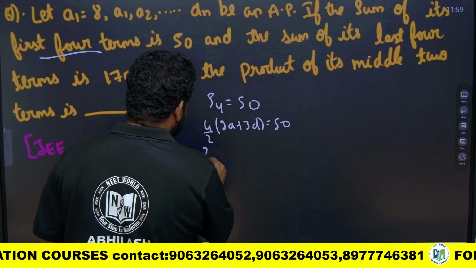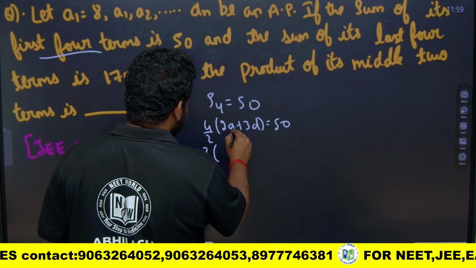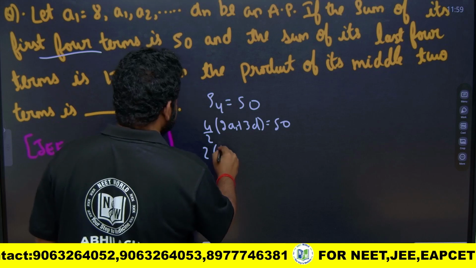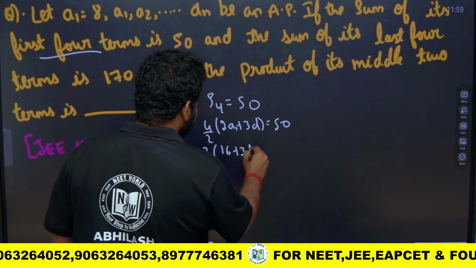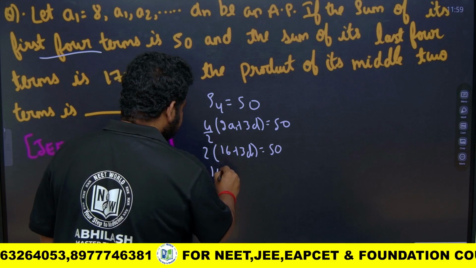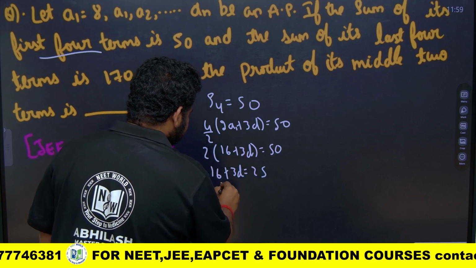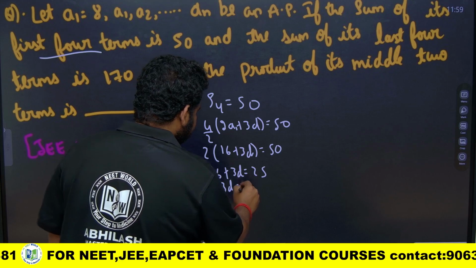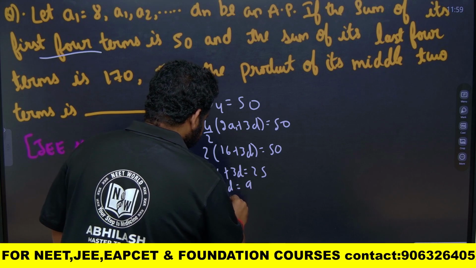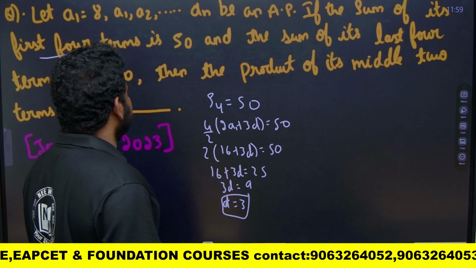Here a1 is 8, so 2a is 16. So 16 plus 3d is equal to 50. If I divide by 2, 50 will become 25. So 3d is equal to 9. So d is equal to 3. I got d is equal to 3.